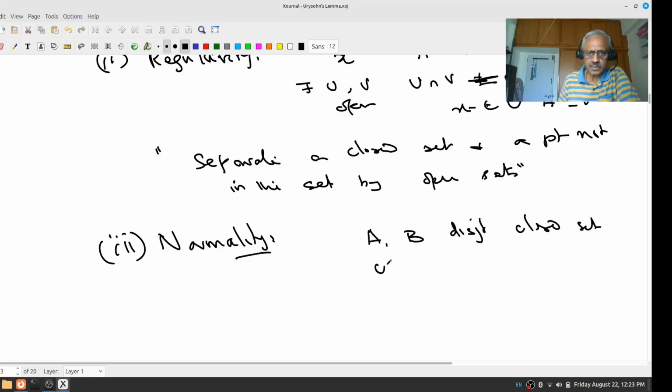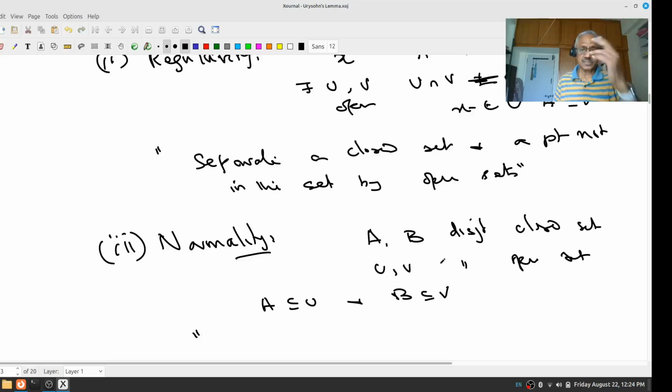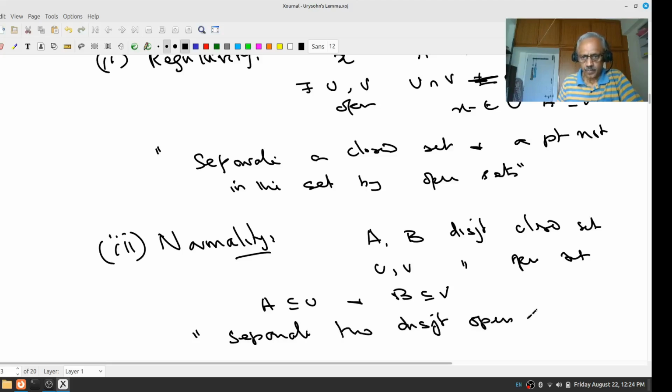Then there exist U and V disjoint open sets, so that A is contained in U and B is contained in V. That means you can separate disjoint closed sets by means of open sets.